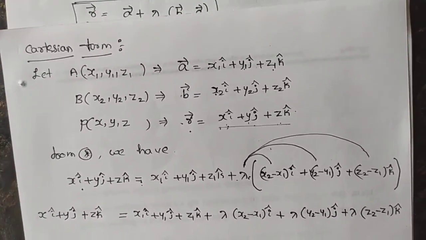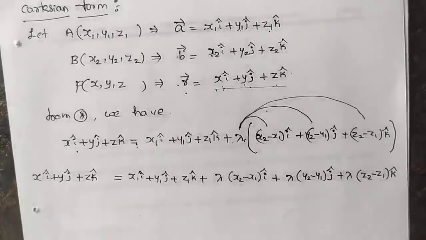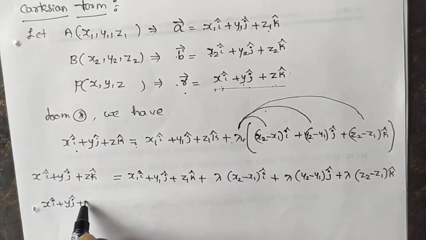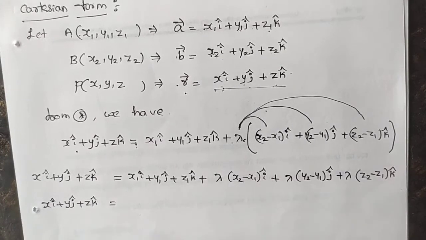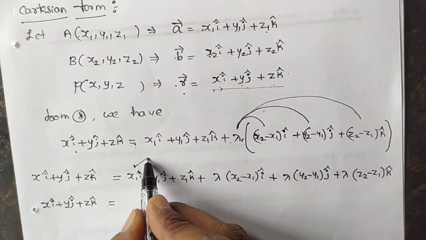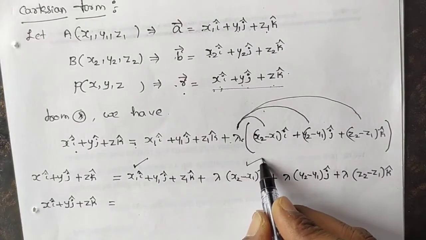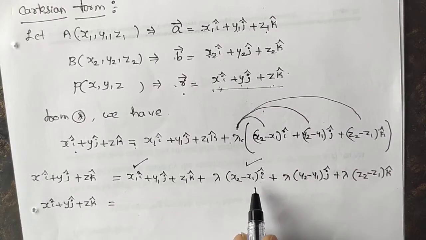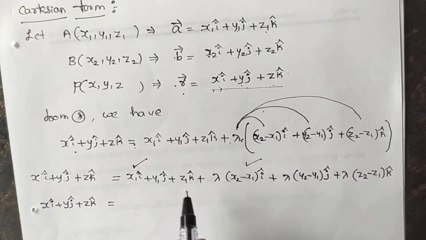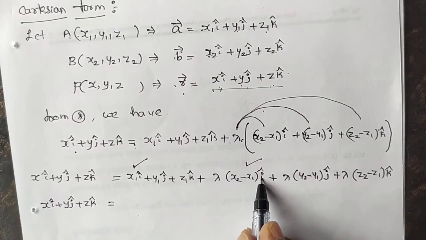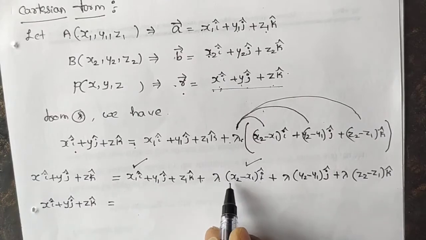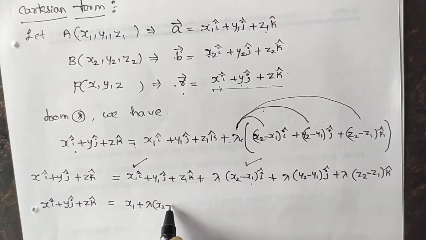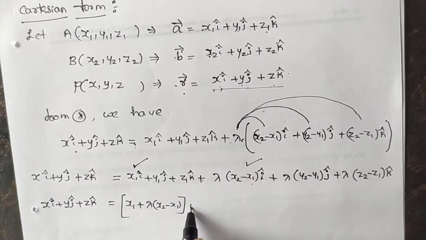Next, xi cap plus yj cap plus zk cap equals x1 i cap plus lambda into (x2 minus x1) i cap. You separate i, j, k, or take the i components as common. So i cap is common: (x1 plus lambda into (x2 minus x1)) i cap.